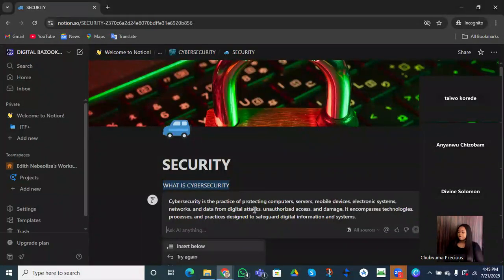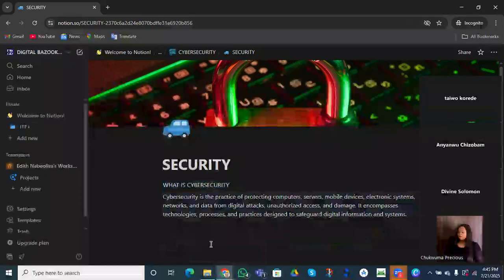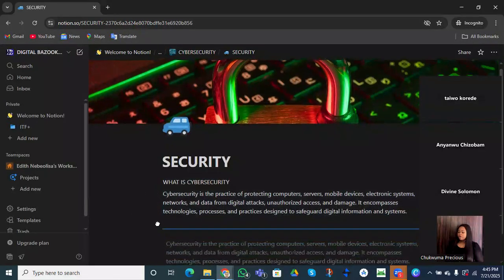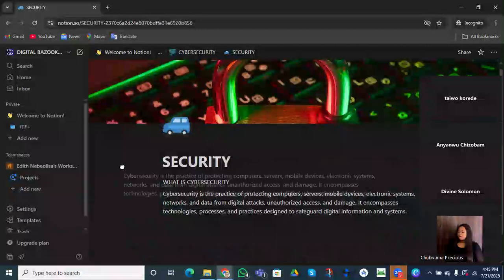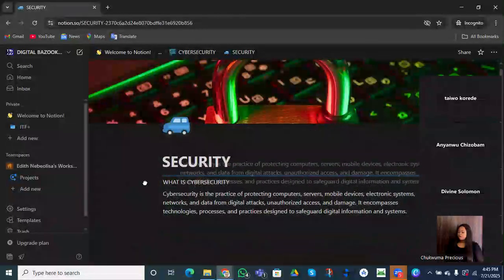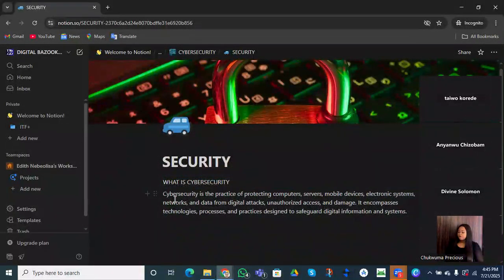It says cybersecurity is the practice of protecting our computer servers. It's okay. For the sake of the training, we are accepting it. So we click on what? Insert below. Do you understand? So we have what we call the security. How do I know this is a block? Do you guys see? I can move it up and down. That's why I know it is a block, right? So we are able to get the definition of cybersecurity.